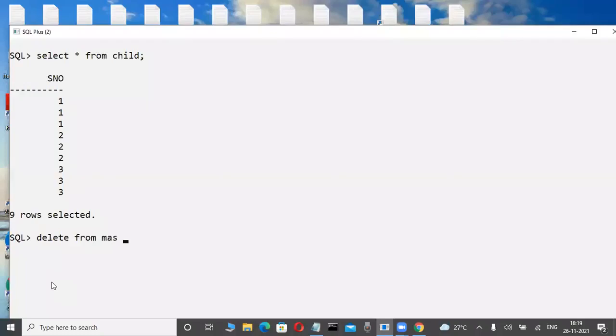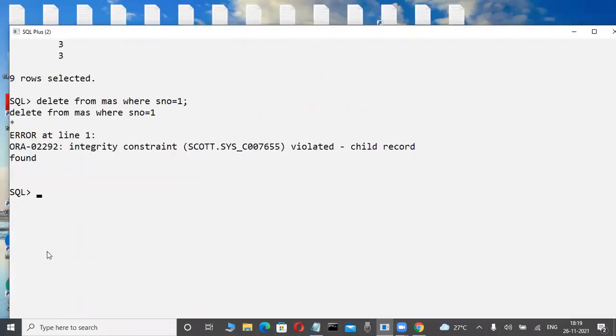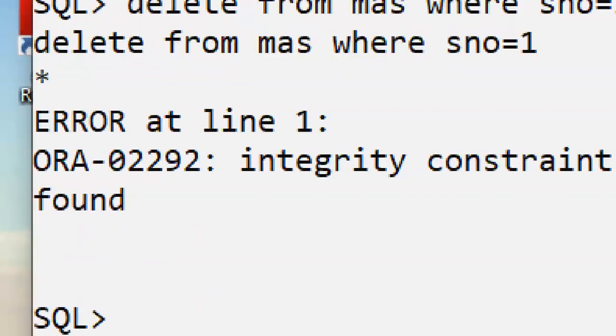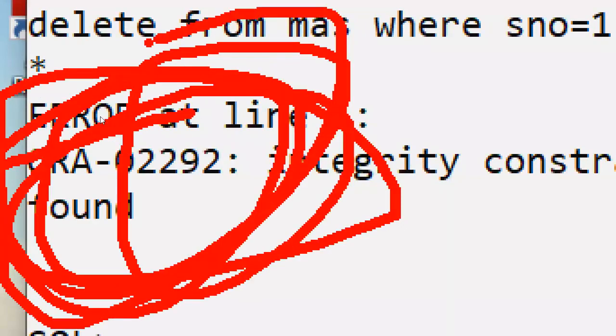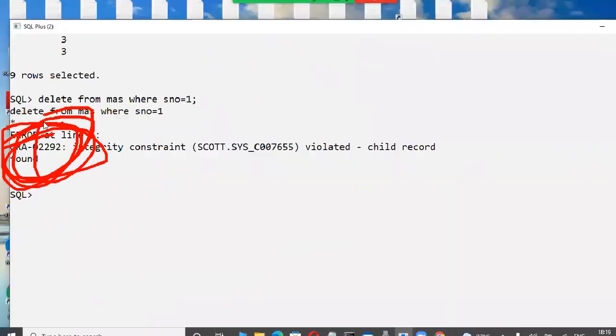Now, whenever I try to check the first rule, delete from master table, not child, where S number is equal to 1, it is impossible, because that is security. Observe here, this 2292 error we handle in the exception chapter on the PL/SQL side. That much powerful. But I don't want it like this.